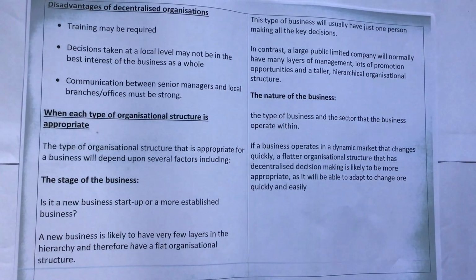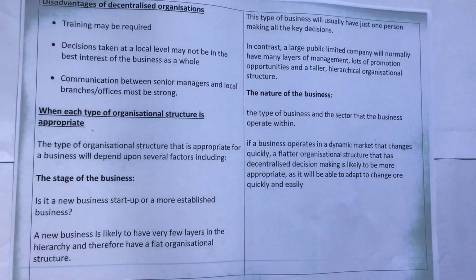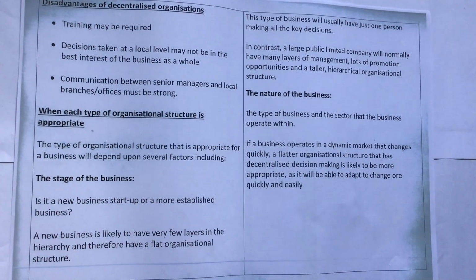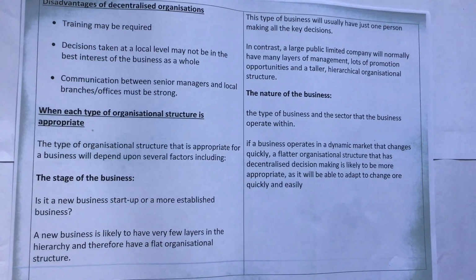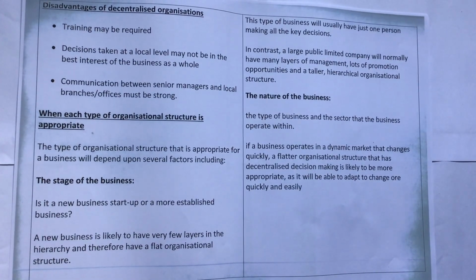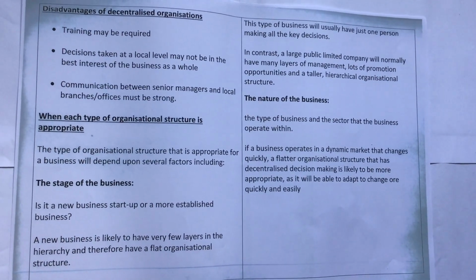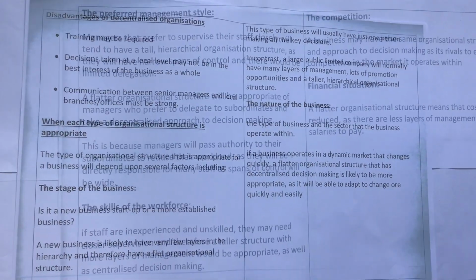In contrast, a large public limited company will normally have many layers of management, lots of promotion opportunities, and a taller hierarchical organizational structure. The nature of the business, the type of business, and the sector that the business operates within: if a business operates in a dynamic market that changes quickly, a flatter organizational structure that has decentralized decision making is likely to be more appropriate, as it will be able to adapt to change more quickly and easily.